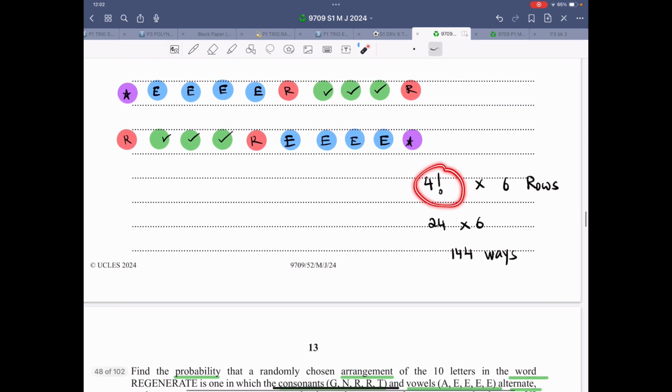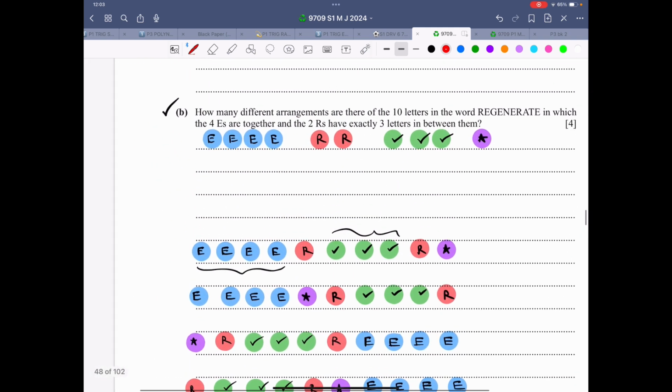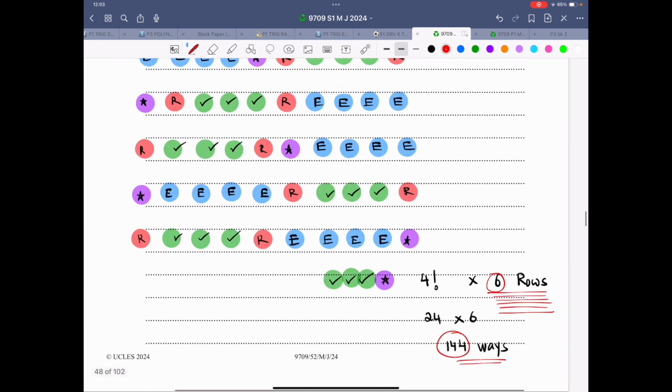That is 4 factorial for the movement of these 3 ticks and this star. Let me even put the colors over here. So that is the green, the green, the green and the purple. That is the 4 factorial. And there are 6 lines over here. So 1, 2, 3, 4, 5, 6. We multiply it out and this answer comes out to be 144 ways. So that was also another classic question, 7B.